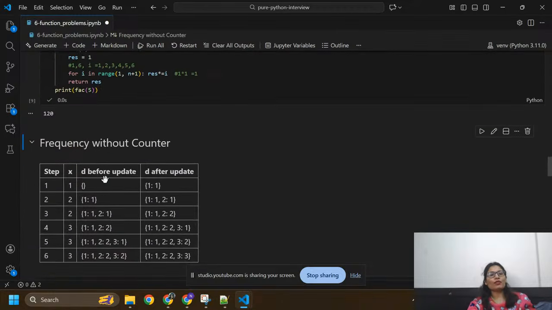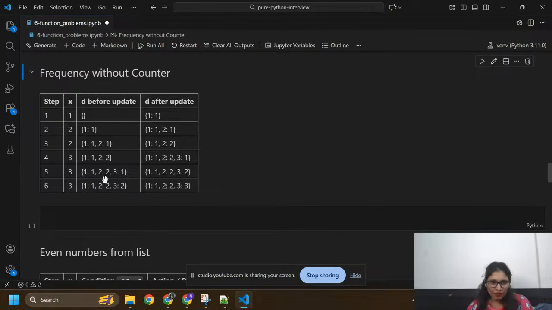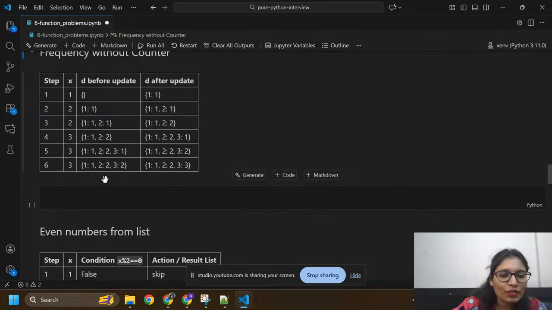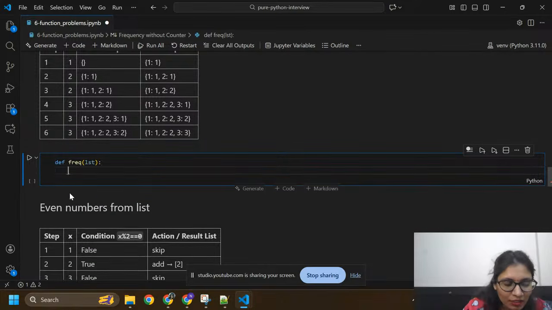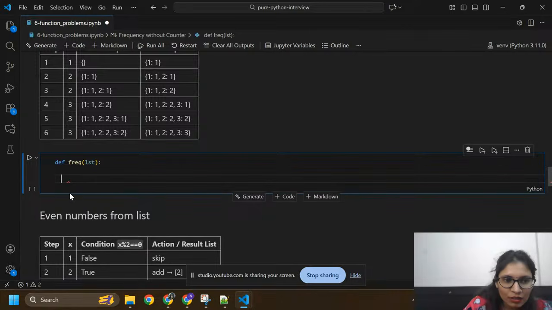Here I'm going to find out, in the next example, frequency without Counter. First of all I need to create one variable, df equals to freq, frequency of LST. I have one list, I'm going to find out its frequency.